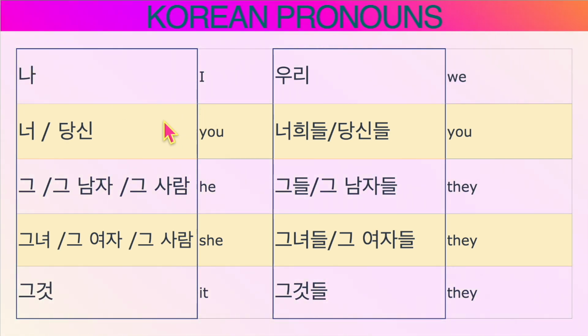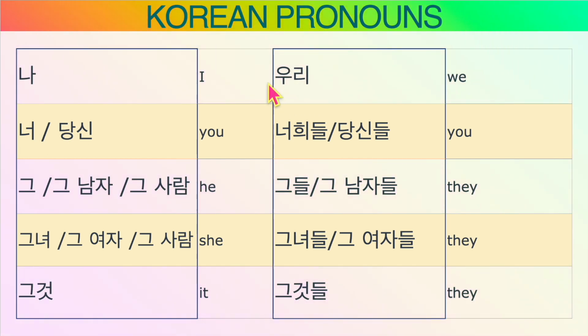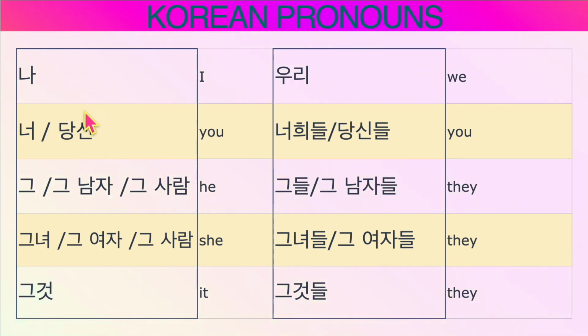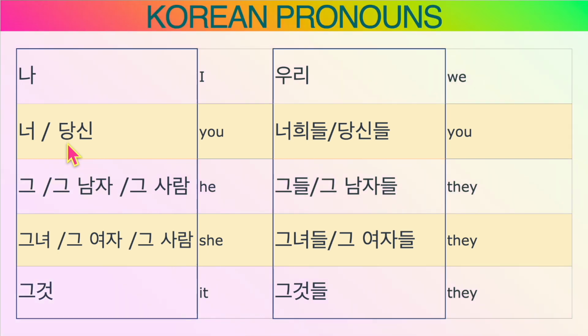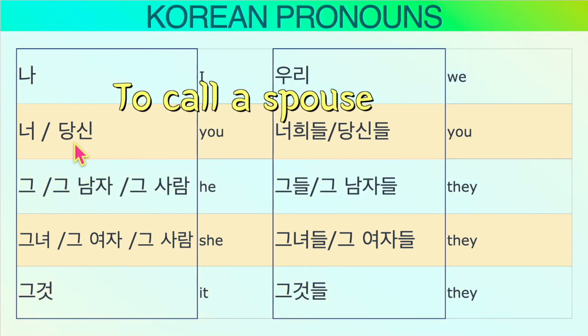나, 너, 우리. I believe you are familiar with these 3 pronouns. Here, 당신, meaning you. This expression is not really used very much unless you read a story, poem, song lyrics, or married couples call each other 당신.